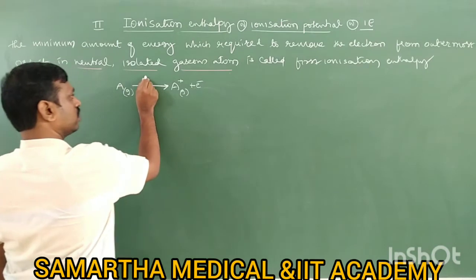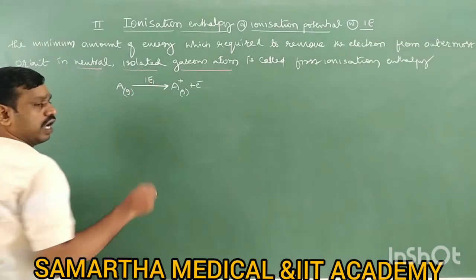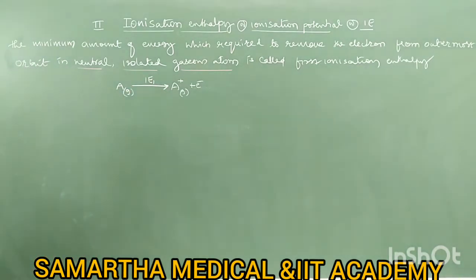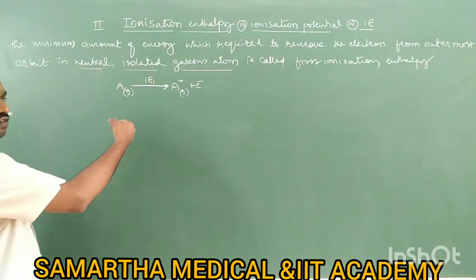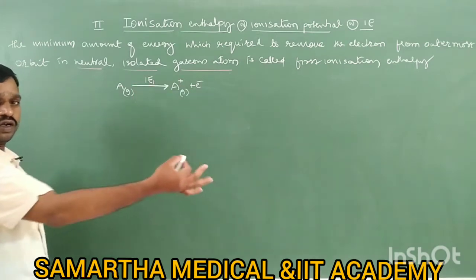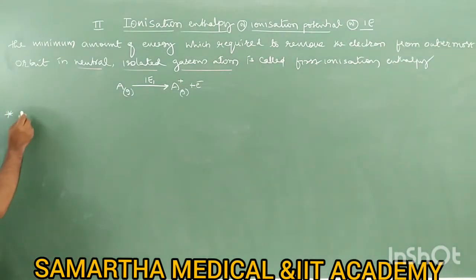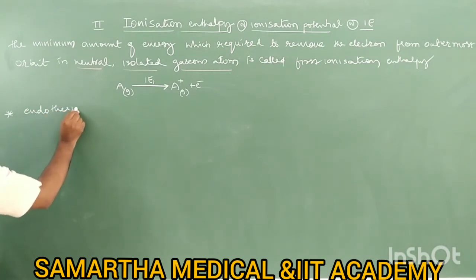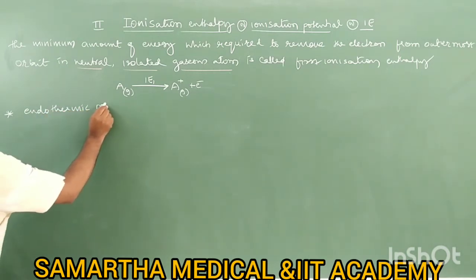Now this is called IE1, ionization enthalpy 1, or first ionization enthalpy. So the first ionization enthalpy is the amount of energy which is required to remove an electron. Therefore, ionization enthalpy is always an endothermic process. Important, it is an endothermic process.